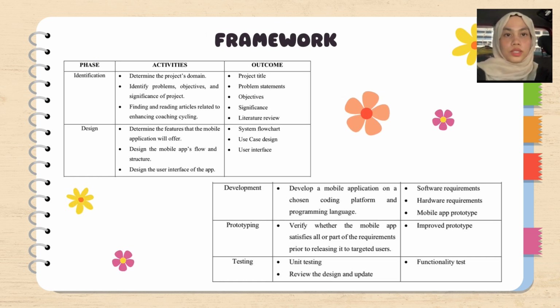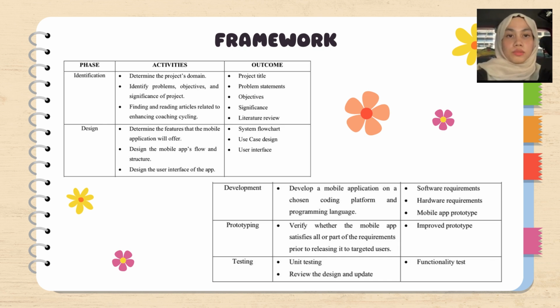The first one, which is identification, is to determine the project's domain by identifying the problem statement, objectives, and significance, where the goal is to develop a fresh concept or enhance an application that already exists. Next, for design, it is to determine features that the app will offer and design the app's flow and structure, as the outcome will provide the system's flowchart, use case diagram, and user interface.